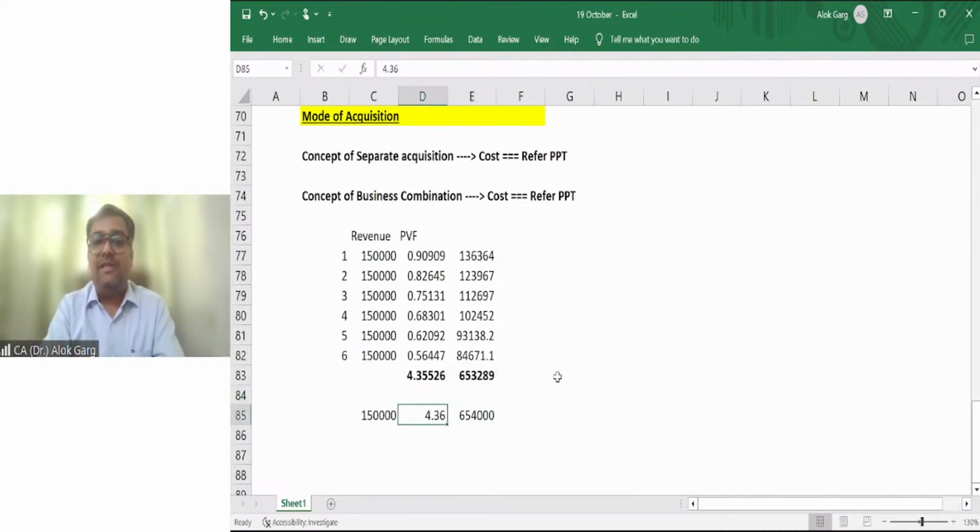But since in the question the annuity factor is given, that is 4.36, we have done it as 6,54,000. If the annuity factor has not been given in the question, only the discount rate, then you need to compute like this, and capitalize the sole distribution right as 653,289. Munish, I hope it is clear. Is the distribution right calculation clear, Munish?